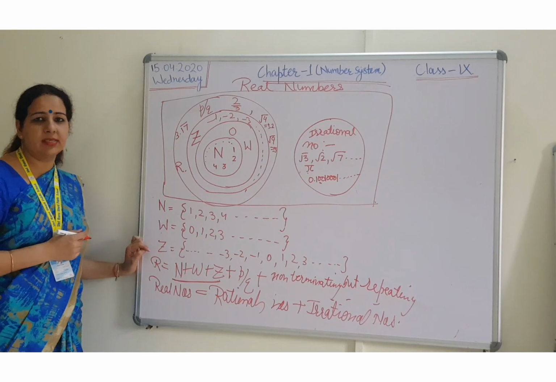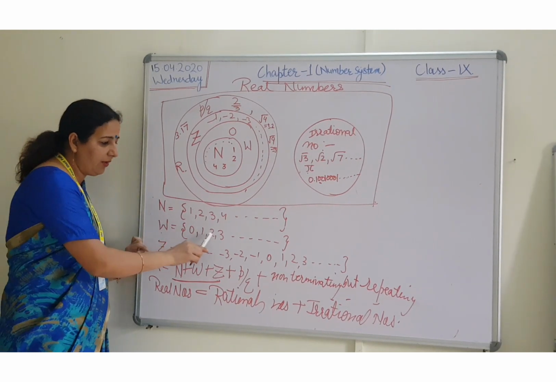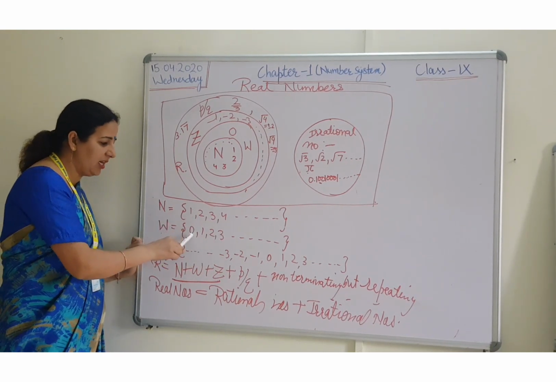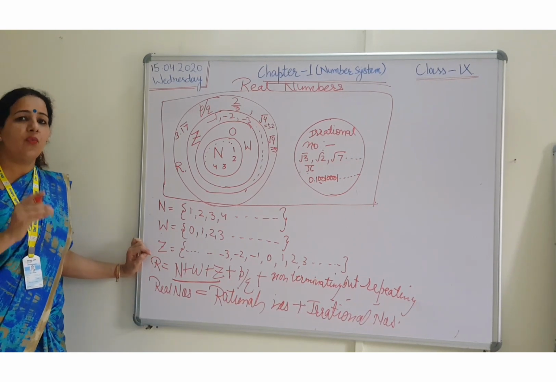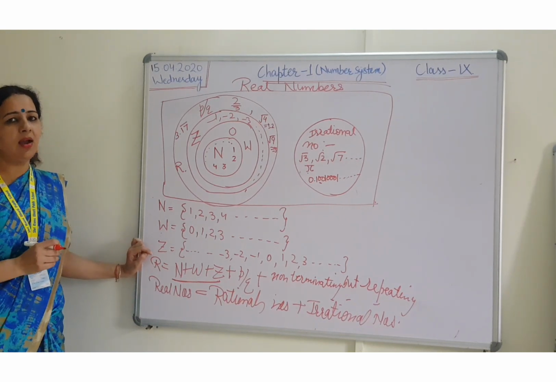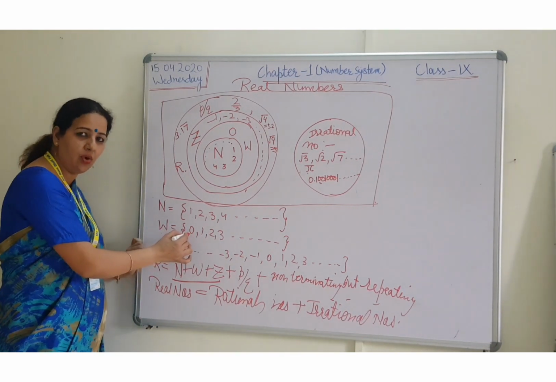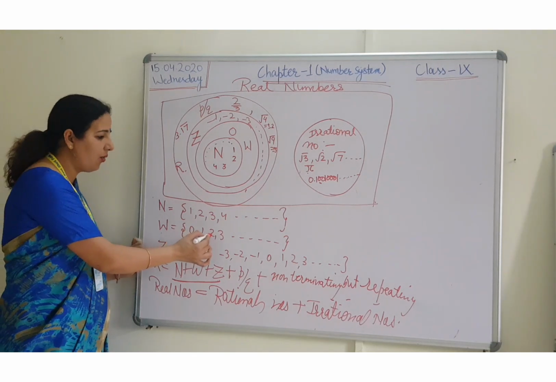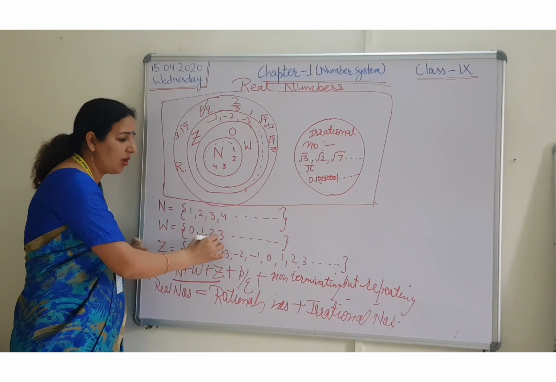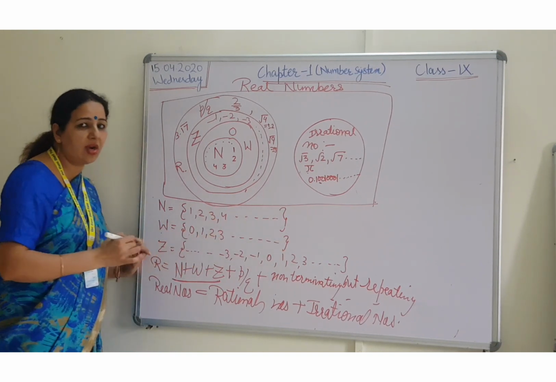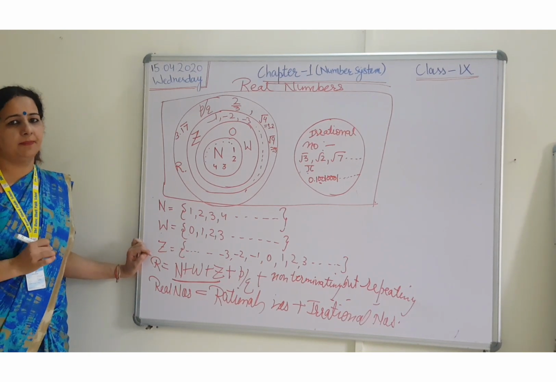Same in the whole numbers. What is the sum of first 3 whole numbers? So we will not take 1, 2, 3. We will take first 3, that is 0, 1 and 2. First 3 whole numbers means first 3 position holders in the whole numbers, and it is starting from 0. So first whole number is 0, second whole number is 1, third whole number is 2. Okay students. Same as in the natural numbers, we can't tell the last natural number. In whole numbers also we can't tell the last whole number.